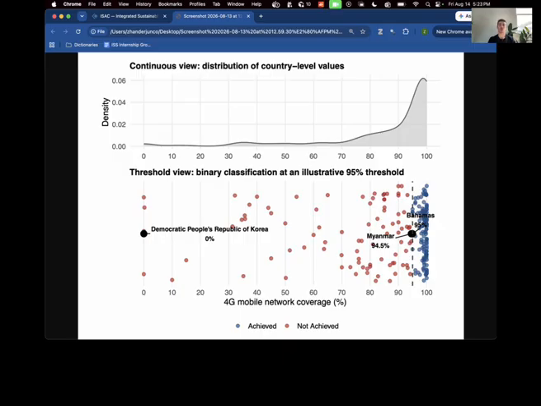The classification is useful for monitoring. It does not preserve magnitude, distance from the threshold, or the distribution of the data. What happens if, instead of asking only whether a country crosses a threshold, we examine how it changes over time?